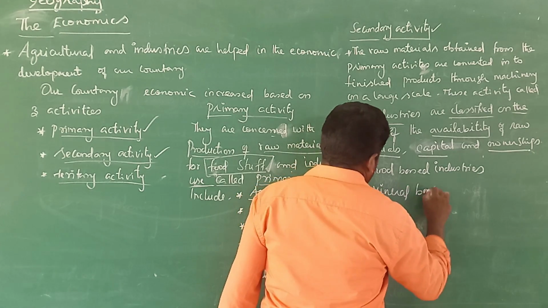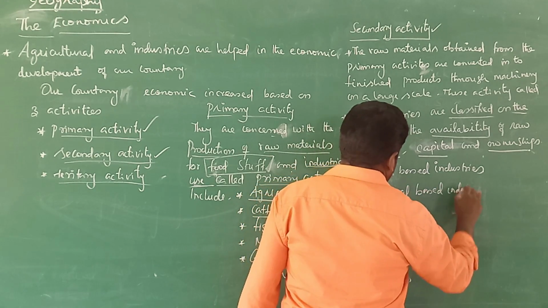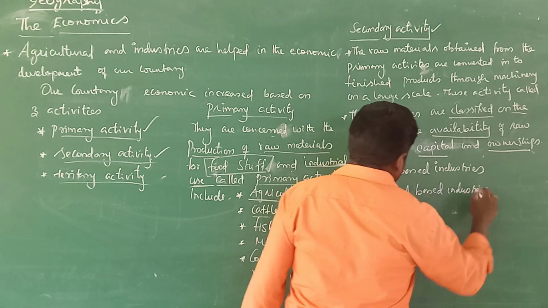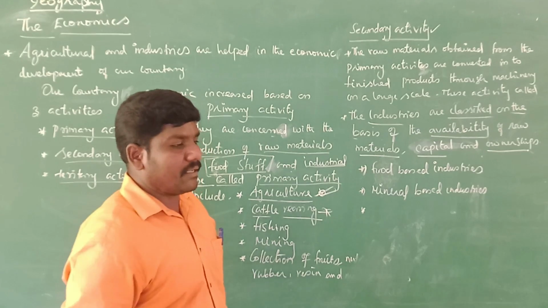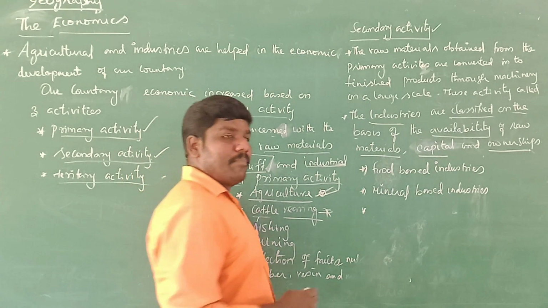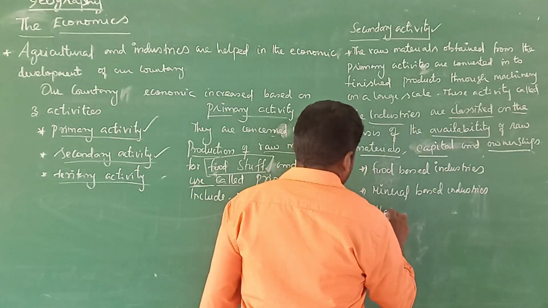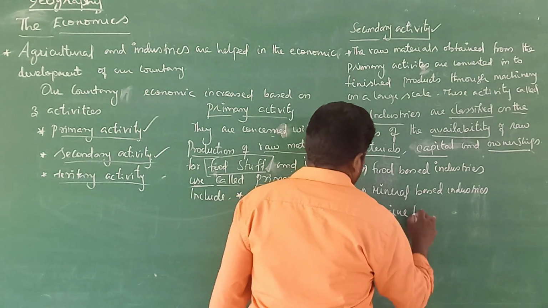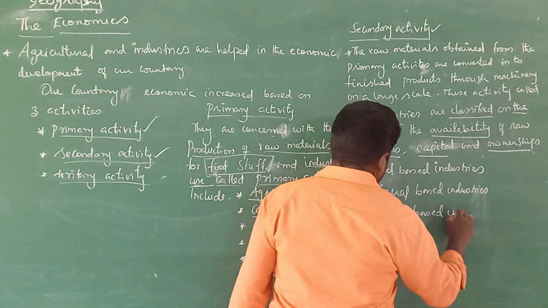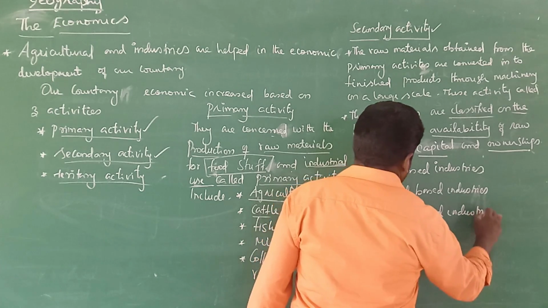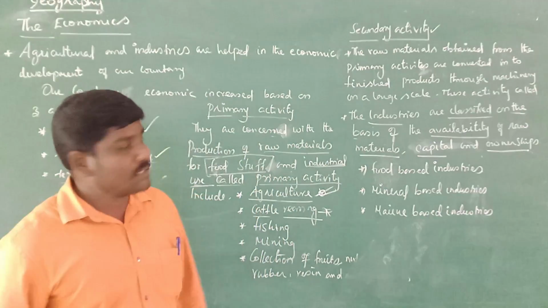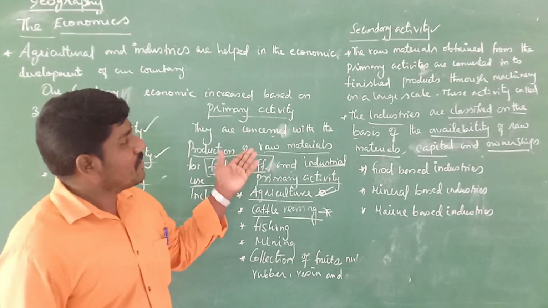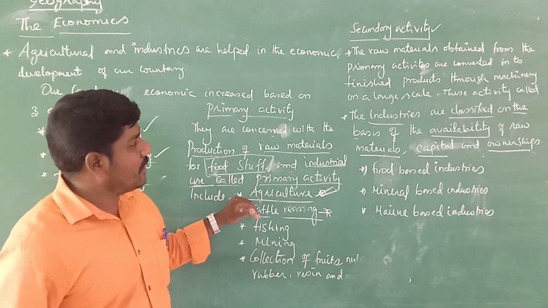And then the last one, marine based industries. So the primary activities are converted into finished products through machinery.